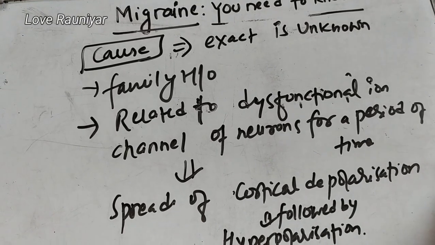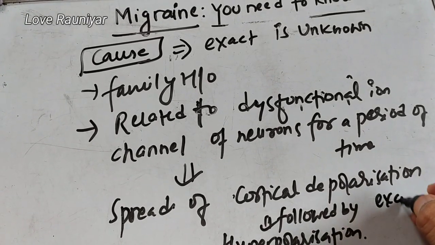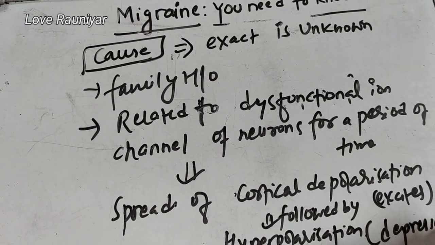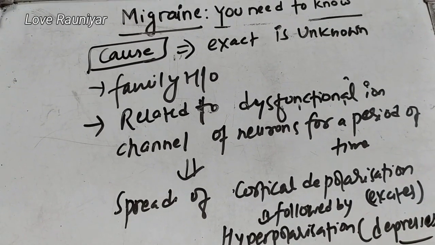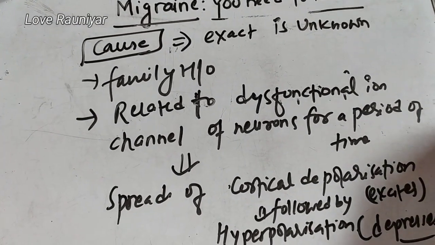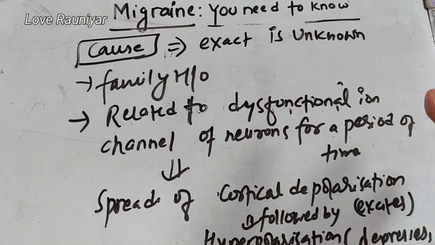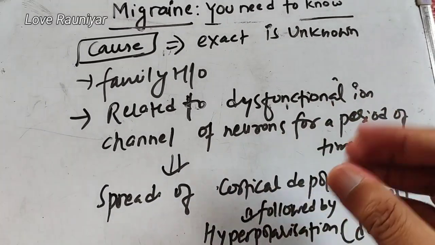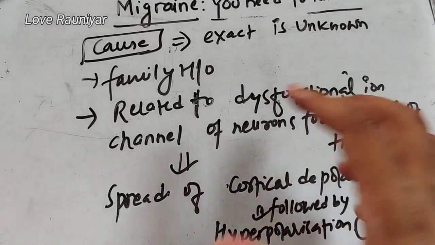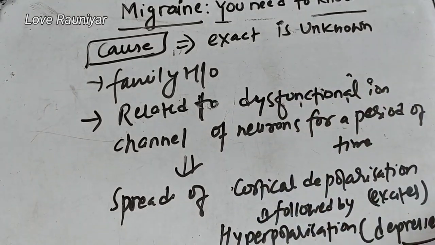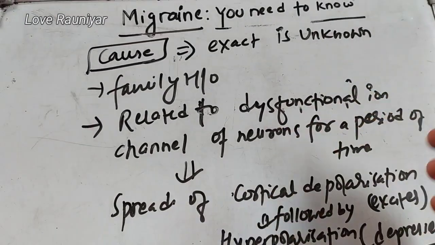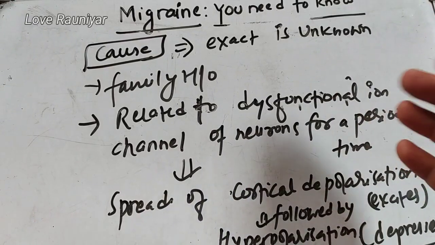Depolarization means first of all the neuron excites, and then the neuron depresses. पहिला neuron excite हुन्छ, त्यसपछि depress हुन्छ. र यो excitation depression को बेरमा चाहिँ मान्छेलाई माइग्रेन भइरहेको हुन्छ. It is also not 100% approved that this is what happens. It is just a few causes, हैन, that are said for migraine. And so exactly हामीले माइग्रेन यही कारण हुन्छ भनेर भन्न सक्दैनौँ, but yes there are some triggering factors or some precipitating factors that may lead to the migraine attack.